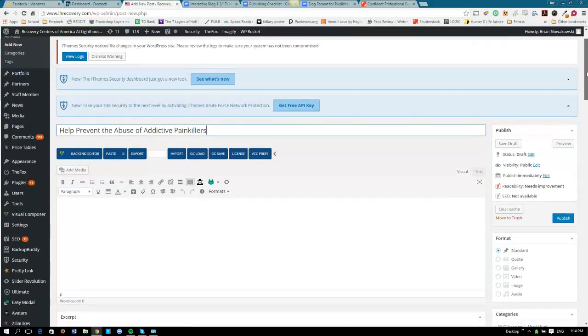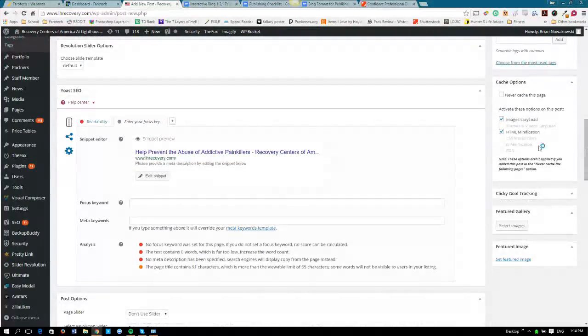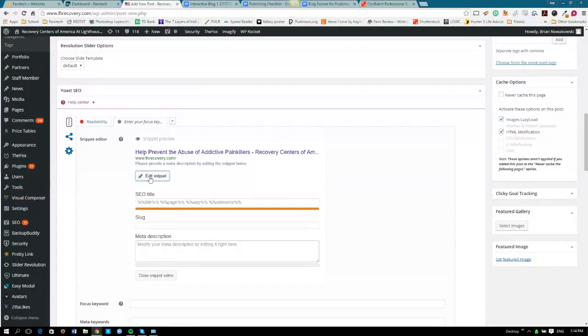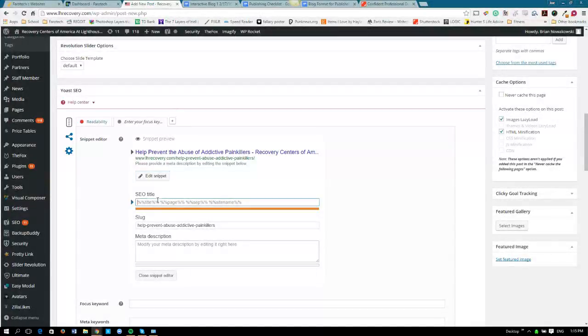Once you fill that out, we're actually going to skip down to the Yoast SEO stuff first because we want to make sure we fill all that out because that's a very important part of this process. We're going to start with the snippet editor. Click Edit Snippet and see SEO title. Here we have it, it's known as SEO title on this, but in some other Google Docs it's known as title tag. That is the same thing. So we're going to copy that, drop that in the SEO title.